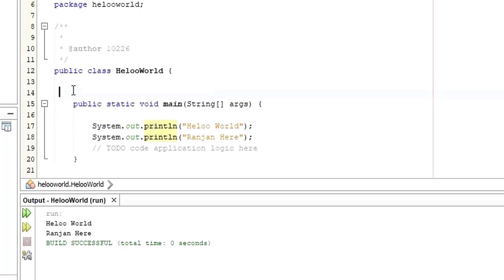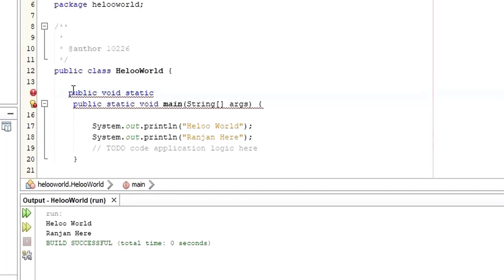Here, let me create a class. Not necessarily a class, maybe let me create a method. I'm going to use static with the method, followed by the name of the method.